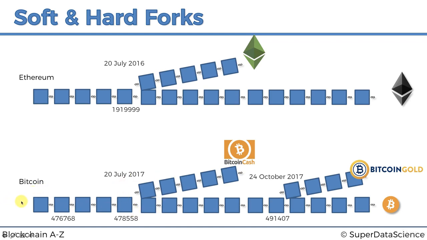The other thing is that if there is a physical split in the chain, like we see here, if you own funds at the start, like here for instance, of Ethereum, if you own Ether, and there's a hard fork like that, which actually results in a split of the chain, then you will keep owning. So let's say you own 100 Ether here, you will own 100 Ether here, but you'll also get 100 Ether Classic. Why is that? Well, because the Ethereum chain is this one, but the Ethereum Classic chain is not just this little bit, it's this whole bit all the way up to here. So Ethereum Classic actually has the exact same history up until this block as Ethereum. So any transactions, any mined currency that happened before the split will be present in both chains.